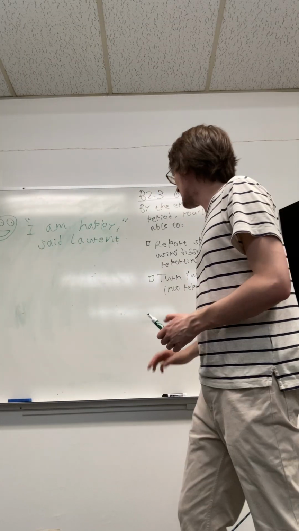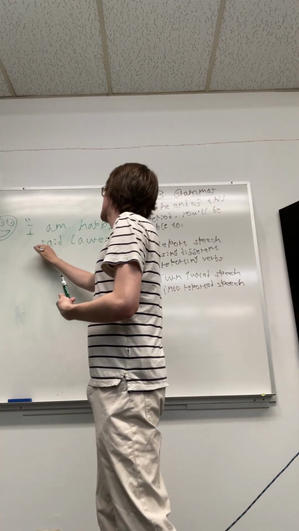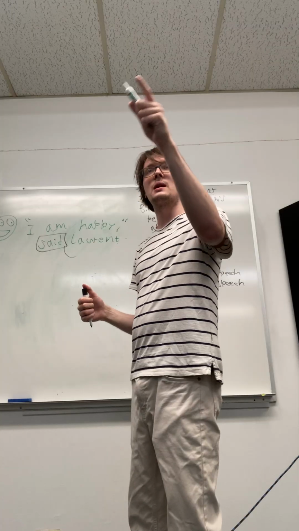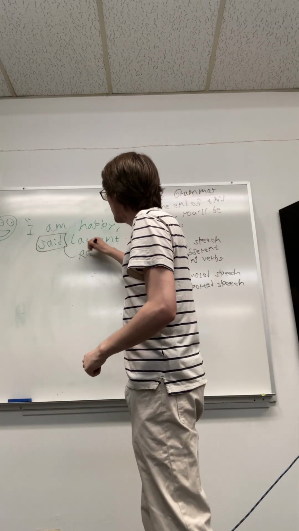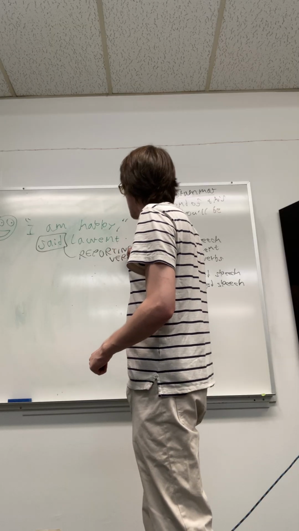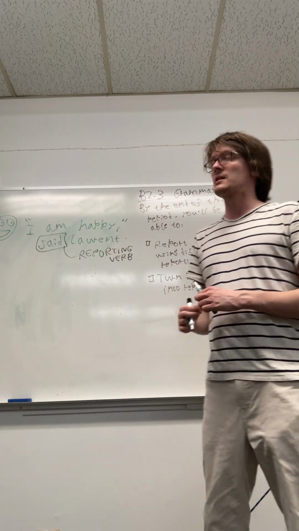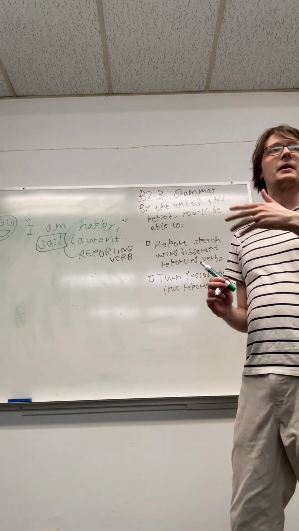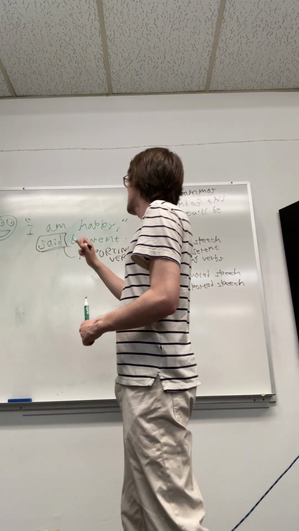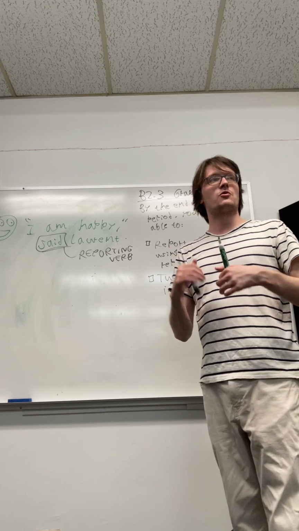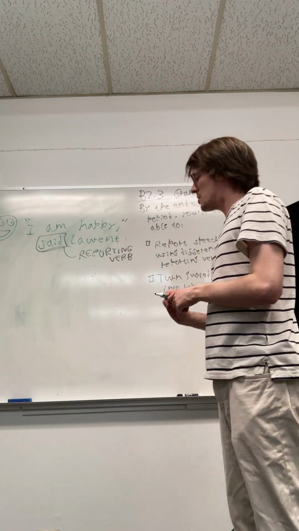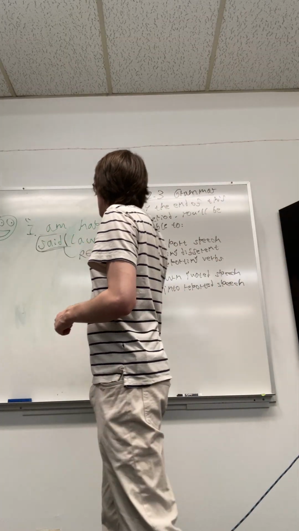Full stop. And this magic little word, said, this is what we call, who knows the name for it? A reporting verb. And a reporting verb, the function of it is basically that it just tells you that somebody said something. So the simplest possible reporting verb would be said. And then later on in the classroom, we'll get into more complicated reporting verbs. So this is quoted speech right now.